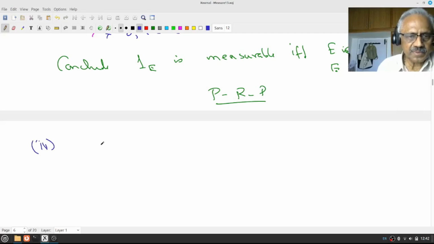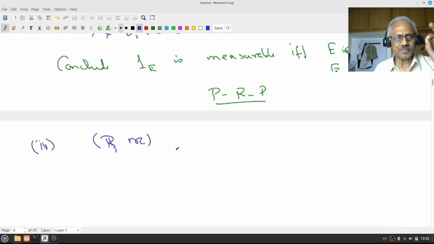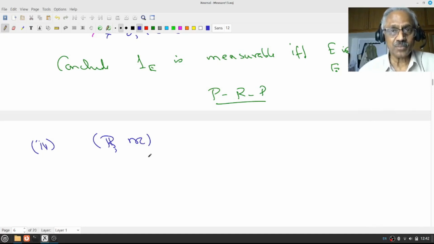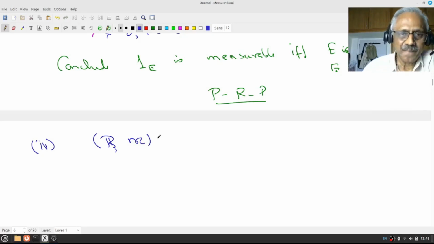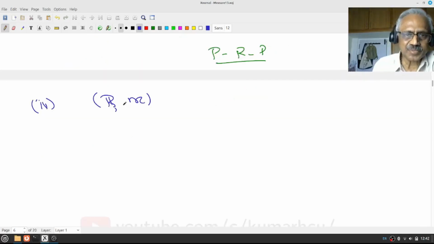Third example is R with the Lebesgue measure M. See, I don't want to look at measure at all. Do you understand that? To define a measurable function, I do not require the measure. All I require is the concept of a measurable space. That means a set and a sigma algebra on that. That's it. Isn't it beautiful? When you learn Lebesgue measure theory per se, you may miss the point. Abstraction helps in some sense.